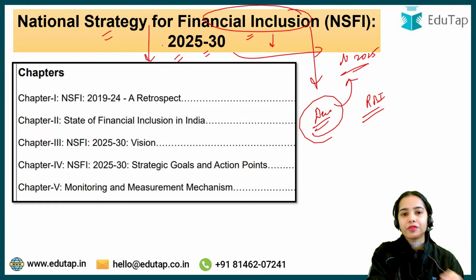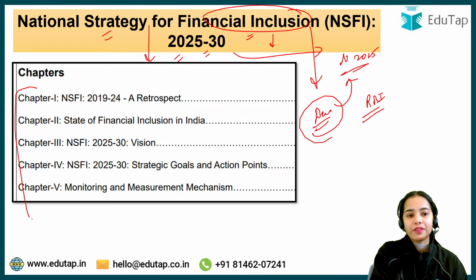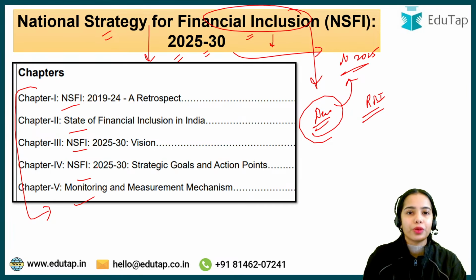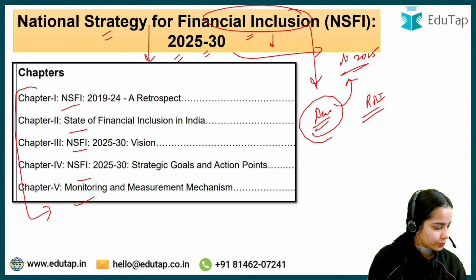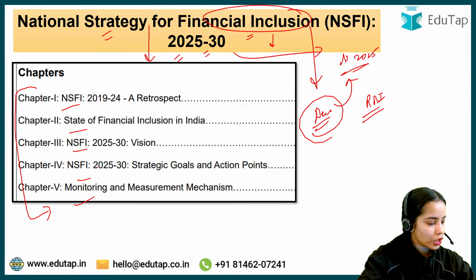Now in this NSFI 2025-2030, there are 5 chapters. There are 5 chapters that you can see here that we are going to discuss one by one. The important points we are going to discuss one by one. Chalo, so let's get started.